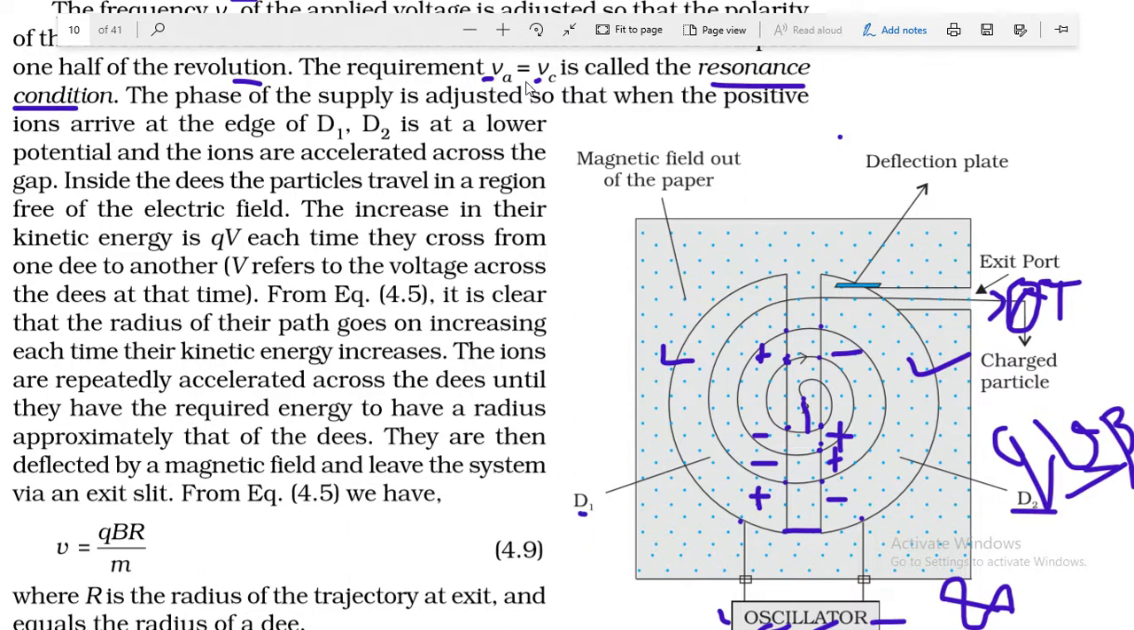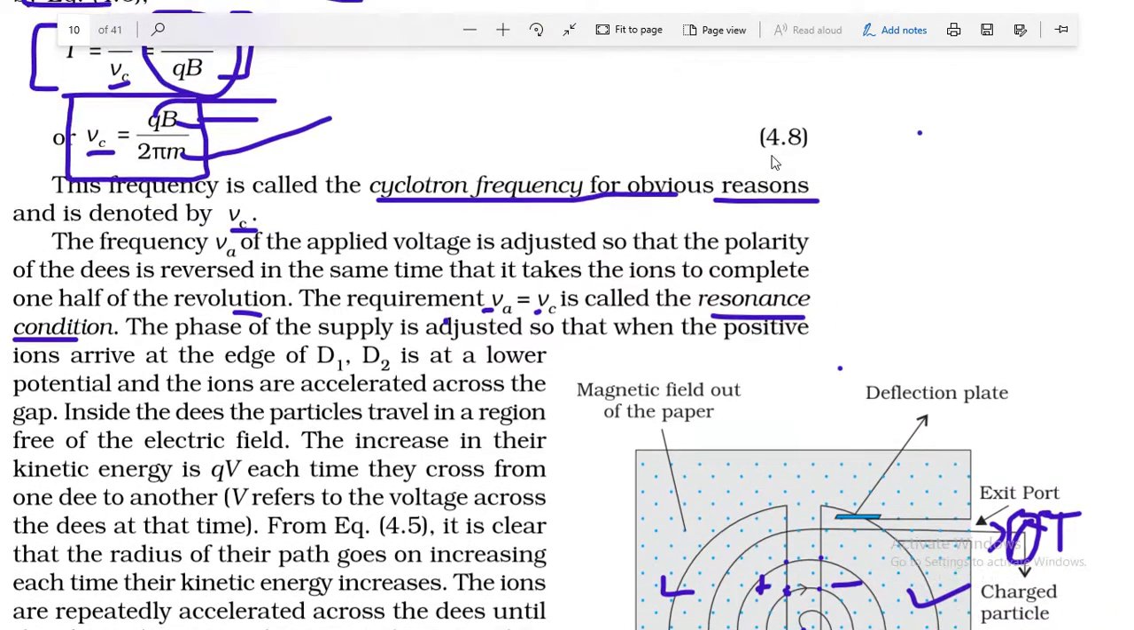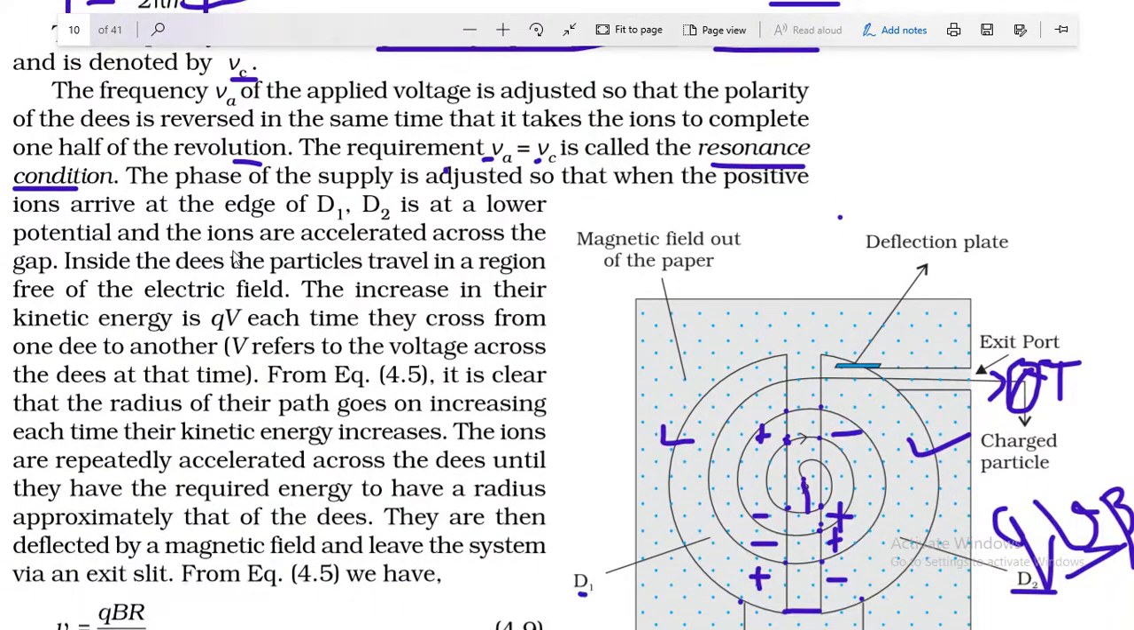So in this case this frequency can be calculated by the same formula which is given by equation number 4.8. And the phase of the supply is adjusted so that when the positive ions arrive at the edge of D1, D2 is at a lower potential and the ions are accelerated across the gap. Now inside the D's the particles travel in a region free of electric field and the increase in their kinetic energy is qV.